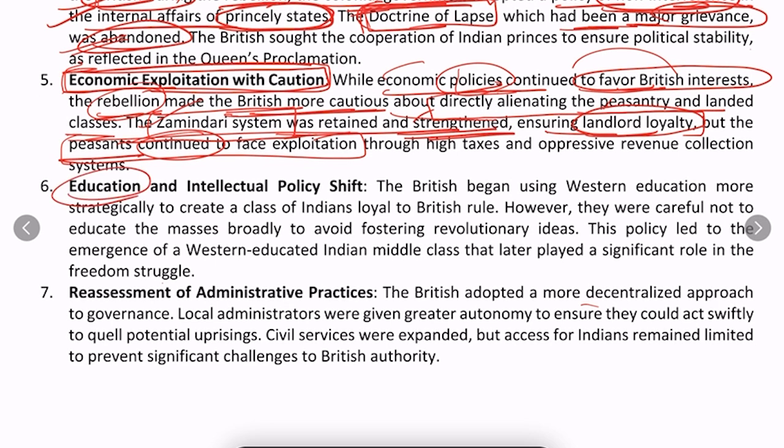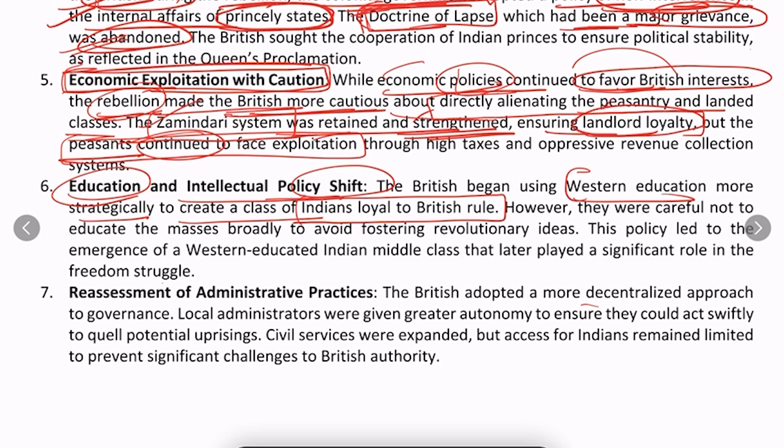About education and intellectual policy, what was the shift? The British began using Western education more strategically to create a class of Indians loyal to the British rule. Their objective was not to educate the masses. Their objective was to educate a few people, just so that they got resources for the administration.